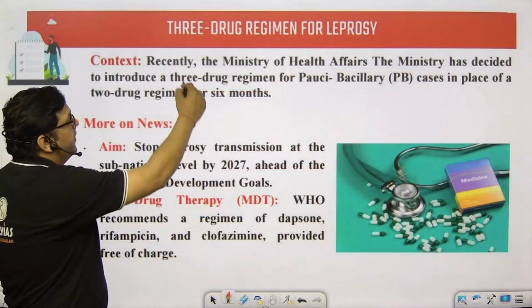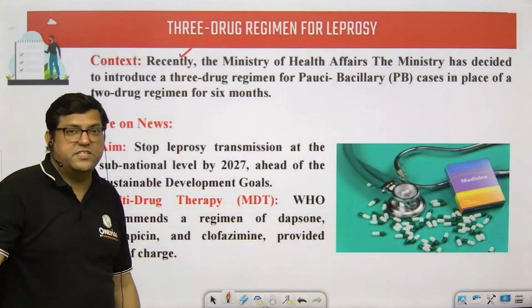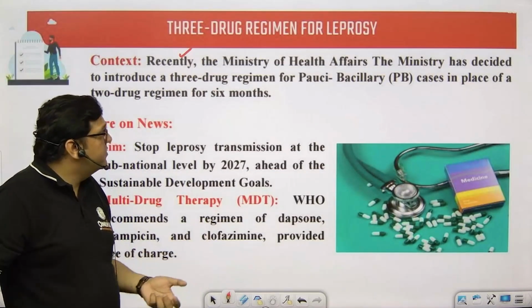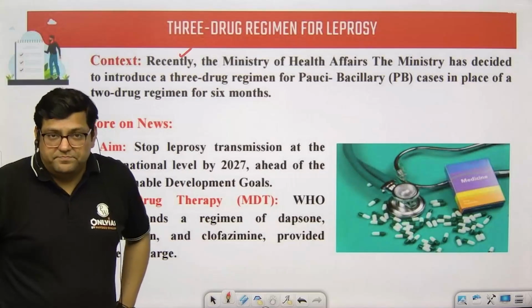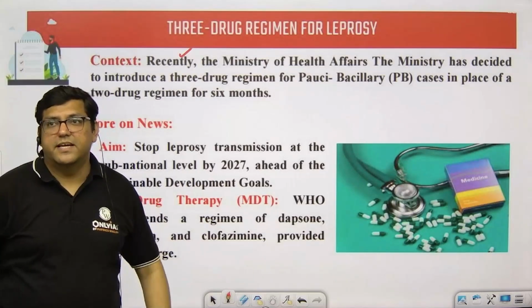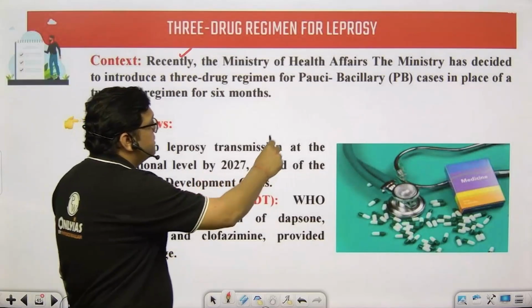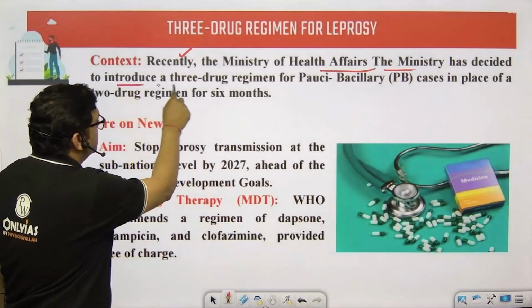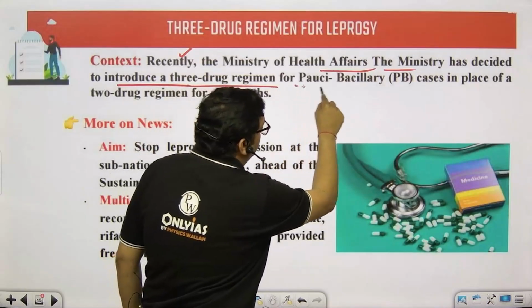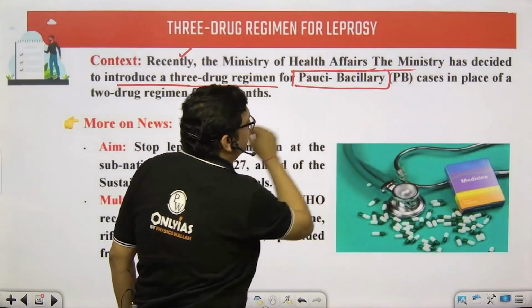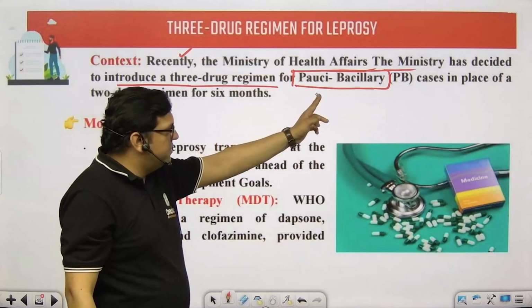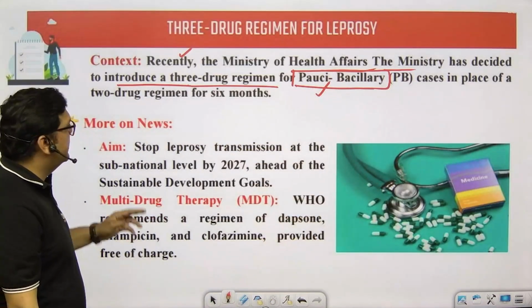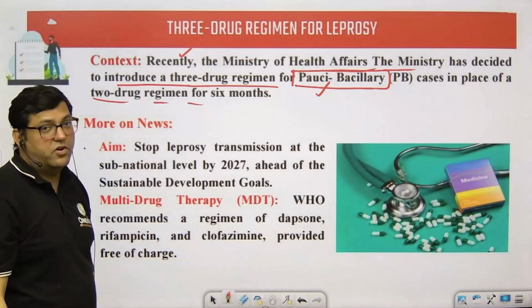The next topic is the 3-drug regime for leprosy. Leprosy, I hope you know, is also caused by a bacteria, and the name of the bacteria is Mycobacterium. Again, the bacteria is the same, that is Mycobacterium. So recently, the Ministry of Health has decided to introduce a 3-drug regime for paucibacillary cases. This term is a new term. You must know the meaning of paucibacillary cases, in place of the 2-drug regime for 6 months.